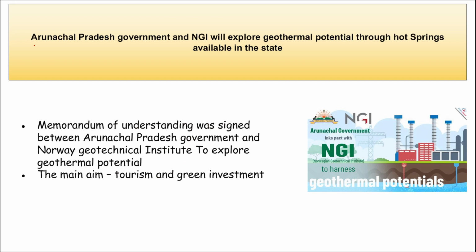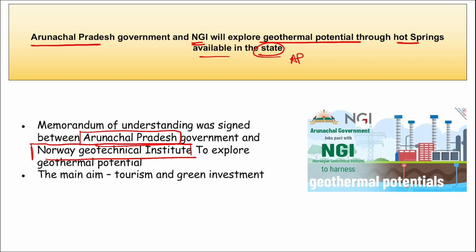Next is related to state news. The Arunachal Pradesh government and NGI, the Norwegian Geotechnical Institute, will explore geothermal potential through hot springs available in Arunachal Pradesh. A memorandum of understanding was signed between the Arunachal Pradesh government and the Norwegian Geotechnical Institute to explore the geothermal potential. Geothermal basically means generating electricity or power through high pressure water or gases, right? That is basically water that has been converted into water vapor. The main aim is tourism and green investment also.